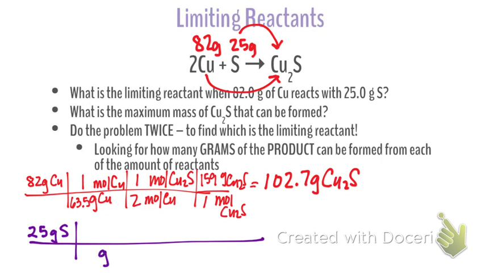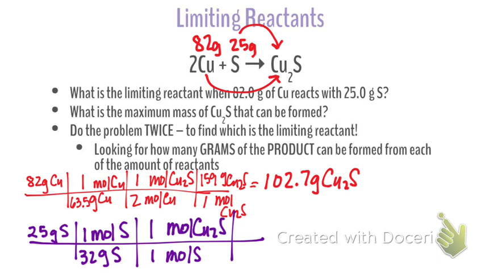So grams of sulfur to 1 mole of sulfur: 32. Right. Moles of sulfur to moles of copper sulfide, 1 to 1 here.